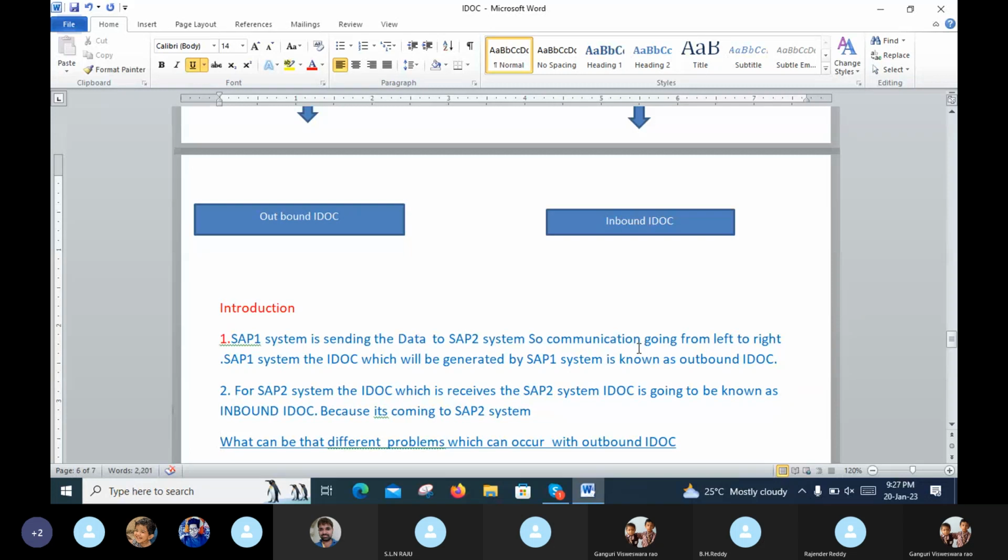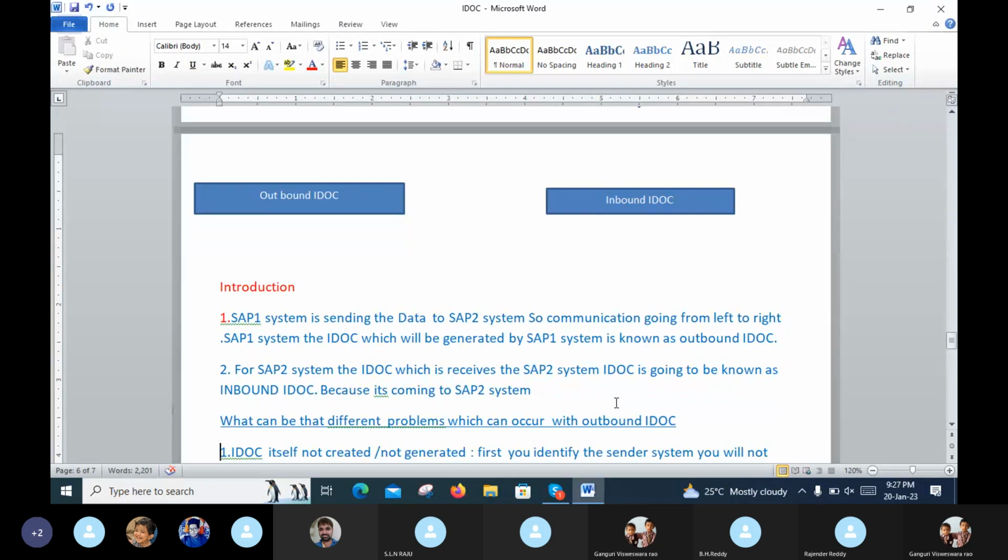So communication means the data is transferred, either inbound to outbound or outbound to inbound. In this scenario it goes from left to right. The IDOC which will be generated by the SAP 1 system is known as the outbound IDOC.